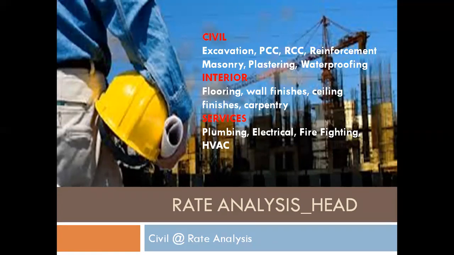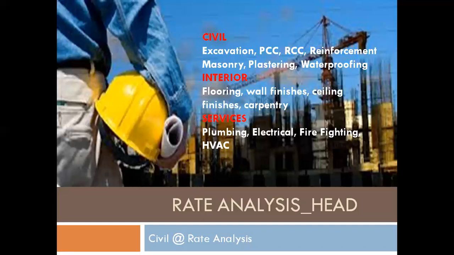We'll see the detailed analysis for painting items also, and the carpentry work. In carpentry, all carpentry work is covered, from wooden doors to kitchens, wardrobes, and furniture. And in services, plumbing, electrical, firefighting, and HVAC, this part will be covered in detail.